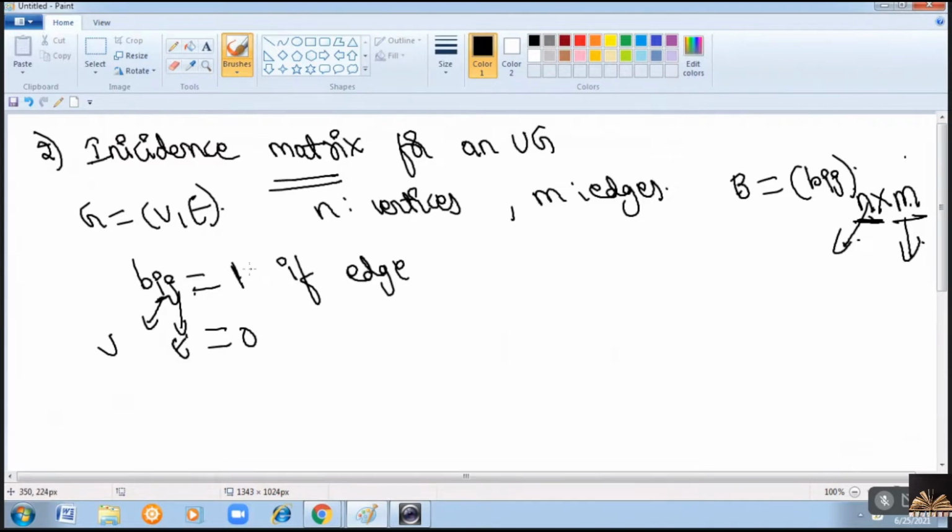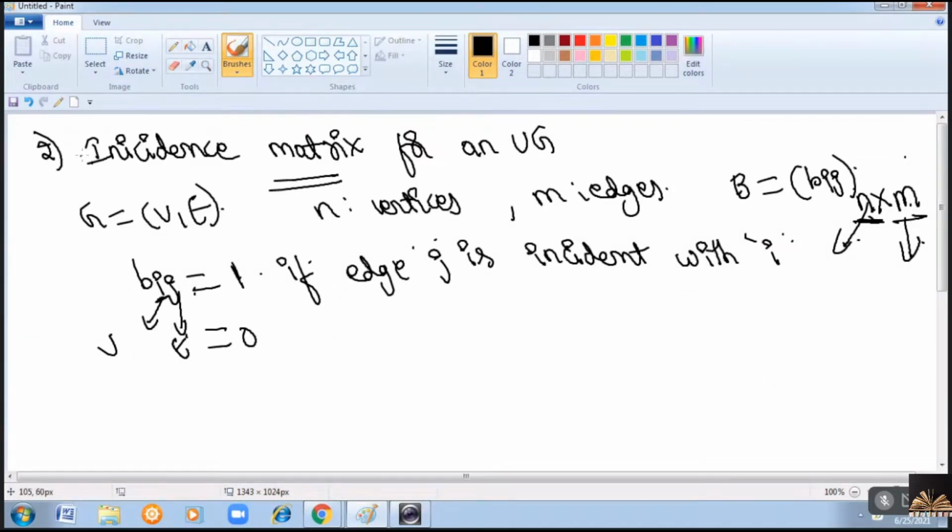So the value is 1 if the edge j is incident with the vertex i. Otherwise it is 0. Clear?